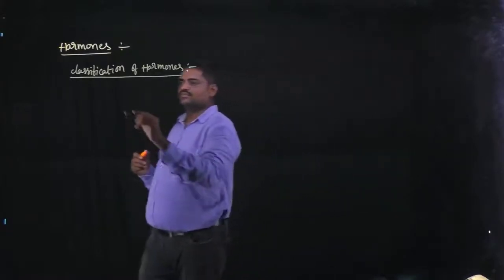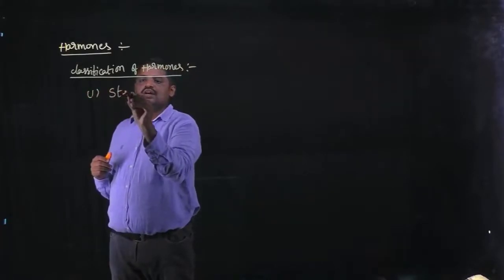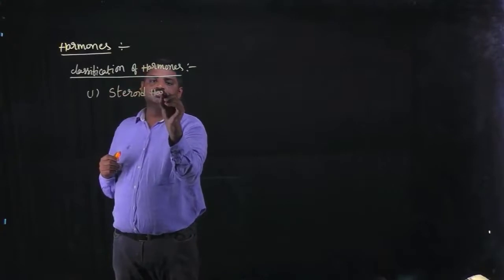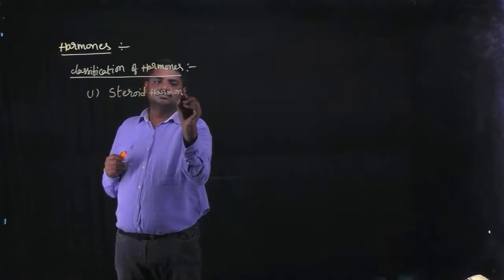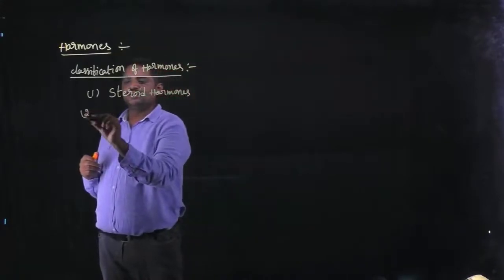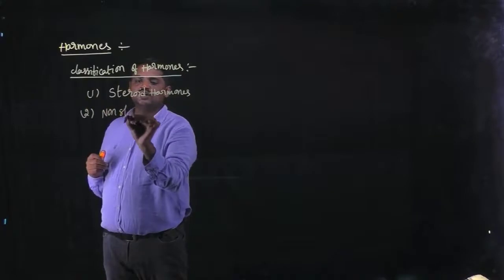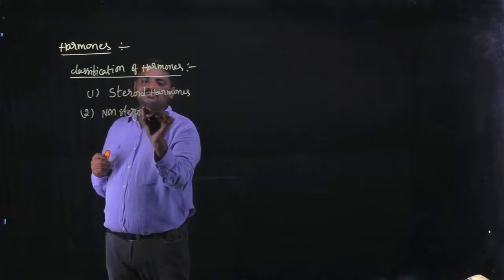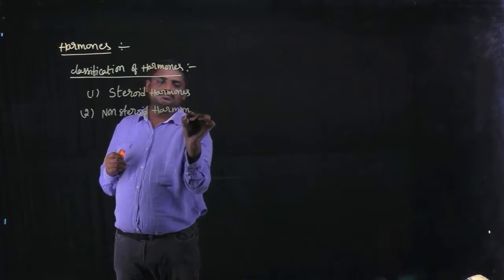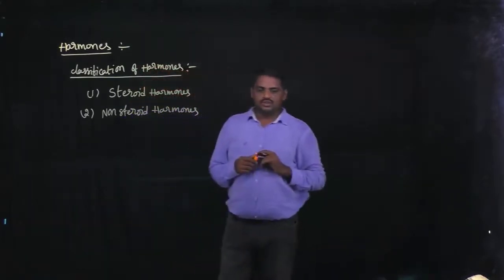First one, steroid hormones, and the second one, non-steroid hormones. First one, steroid hormones.